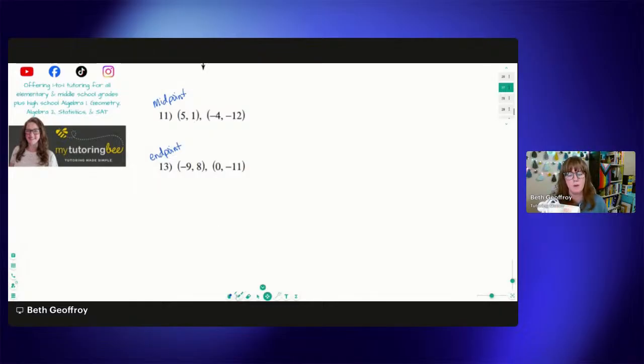Alrighty, so then for our midpoint here, we're going to take those x values and average them. So 5 plus -4 over 2. And then we're going to take those y values and average them. 1 plus -12 over 2. 5 plus -4 is 1, so that gives us 1 over 2. And then 1 plus -12 gives us -11, so we get -11 over 2 for that one. So that would be our midpoint. And again, we have odd numerators, so those aren't going to go in evenly. So I'm just going to leave these as fractions, a proper fraction and an improper fraction.